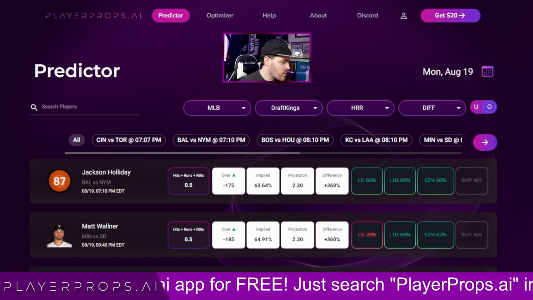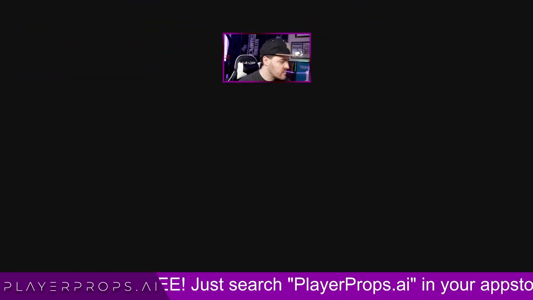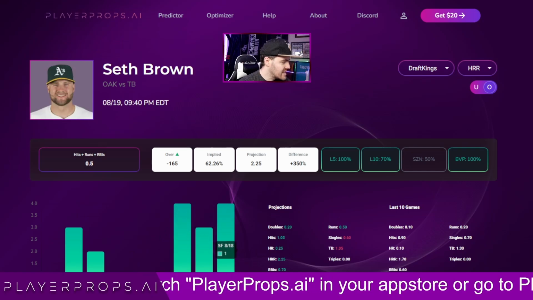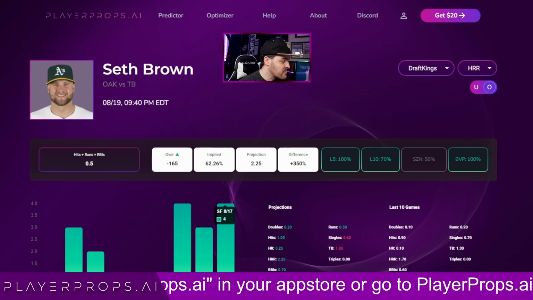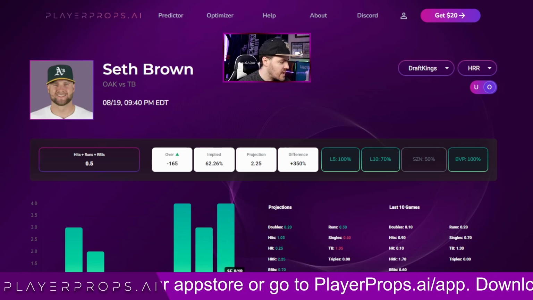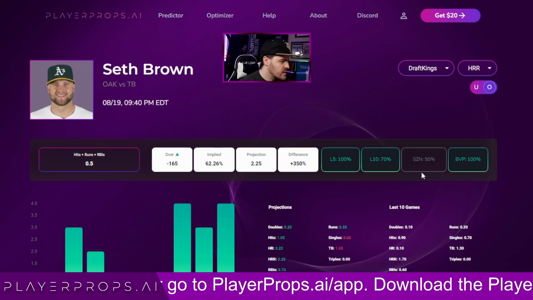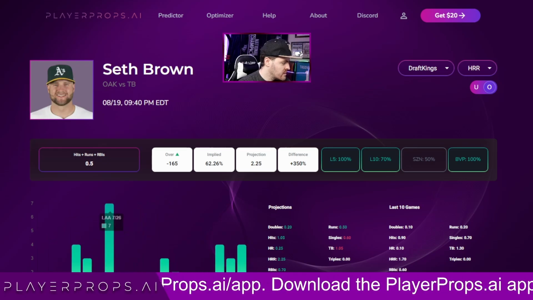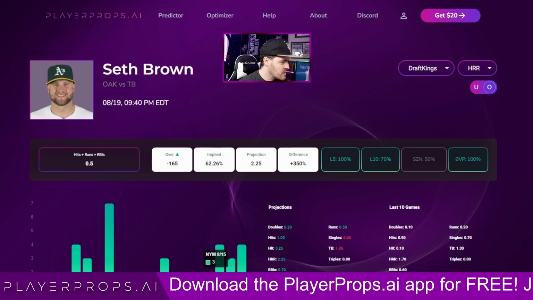We also have Seth Brown down here, who's hit this 100% of the games he's versed against this pitcher. You see by his BVP 100% rating, he's got at least one of these. I wouldn't say he's got 5 hits in a row, because this is just him getting 5 hits on this line. He could have gotten an RBI here, a sac fly, and not a hit. But he's hit his line 5 out of the last 5 games. 50% over the course of the season. He had 4 games in a row in late July where he didn't hit, and then 2 games before his 5 streak here.